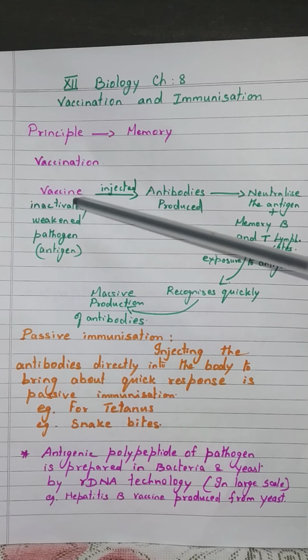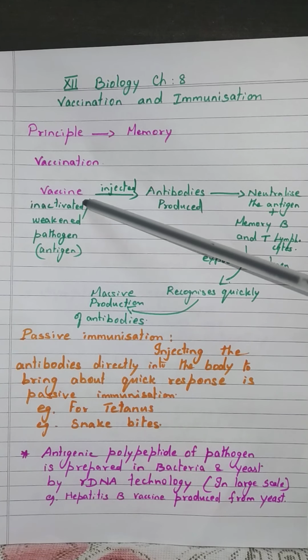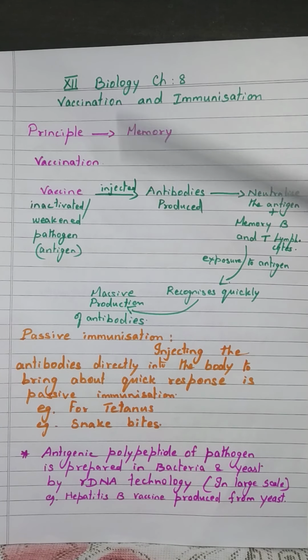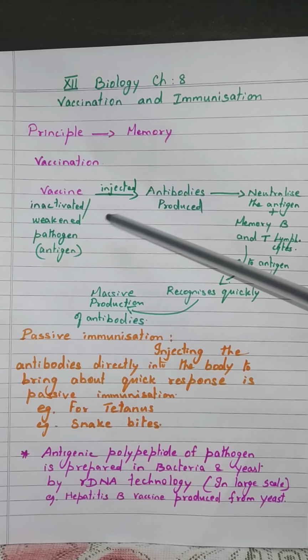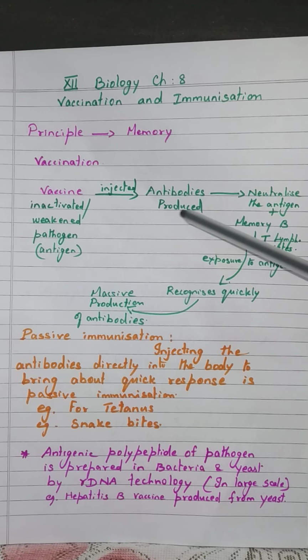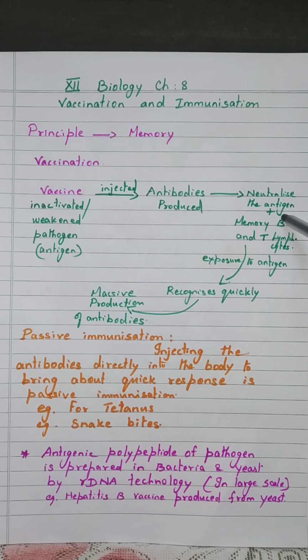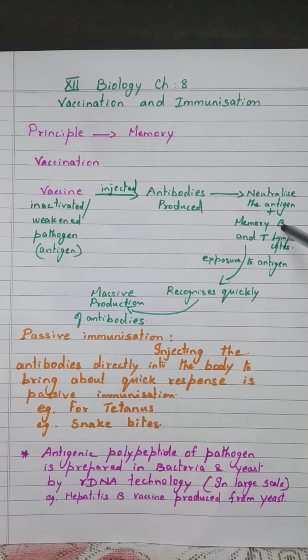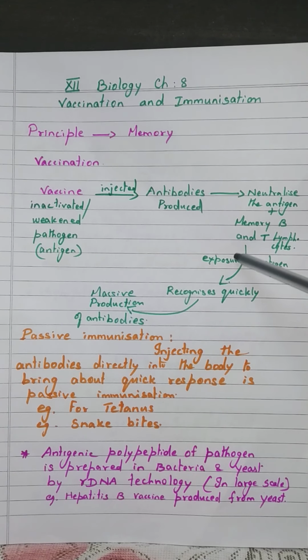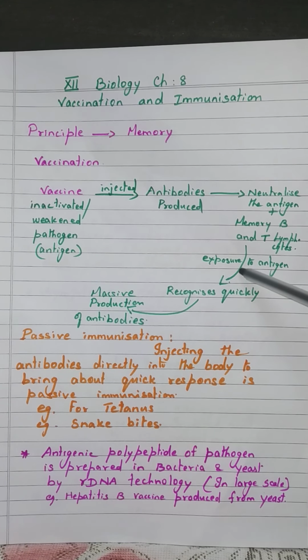First, a vaccine is produced. It is a protein, or an inactivated or weakened pathogen. It is injected into the body and then our body produces antibodies. This is the first time we are injecting the vaccine into the body. These antibodies neutralize the effect of the antigen, that is the pathogen, and they also produce memory B and memory T lymphocytes.